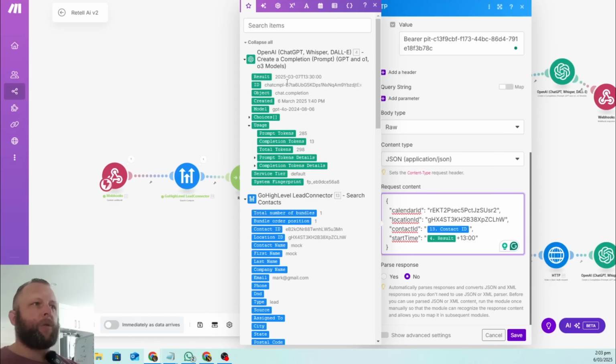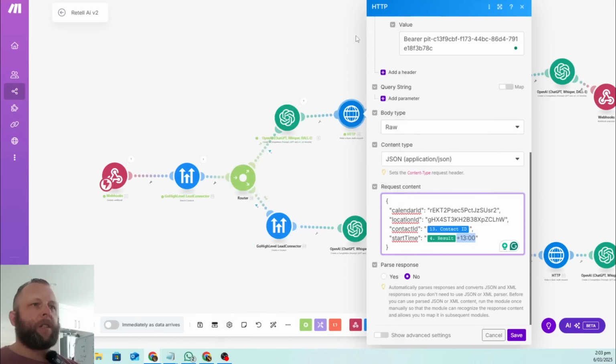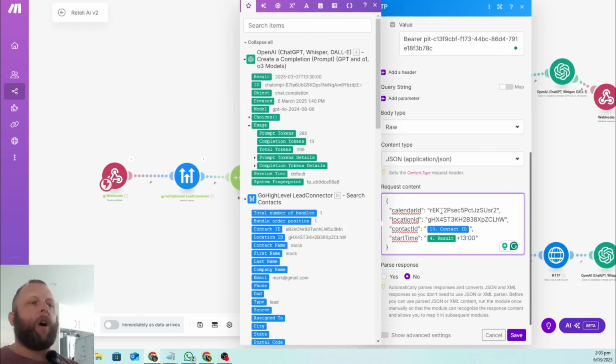We're going to make sure that tomorrow at 1:30 p.m. is going to be in plus 13 New Zealand Standard Time, else it's not going to book it in. So this is manually creating a booking. On this location, which is my sub account, on this calendar that we have in the sub account, take this contact ID from that sub account, book it in for this time. And that's how it does this booking.